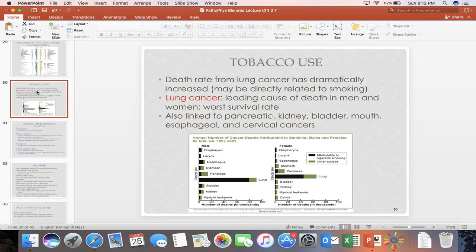If you look at the graph below, you're going to see the largest is the lungs, followed by the esophagus for men, and pancreas for women. It is also linked to pancreatic, kidney, bladder, mouth, esophageal and cervical cancer.